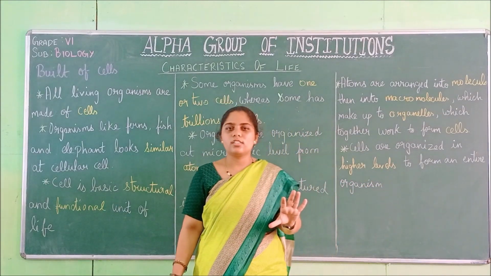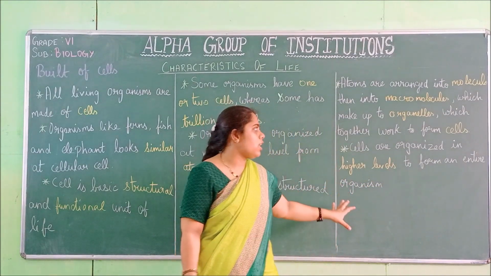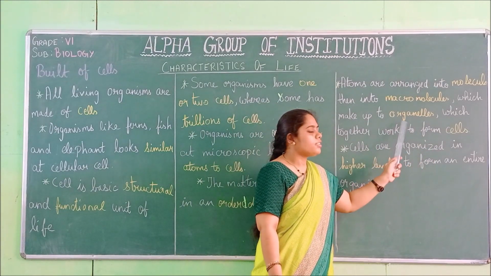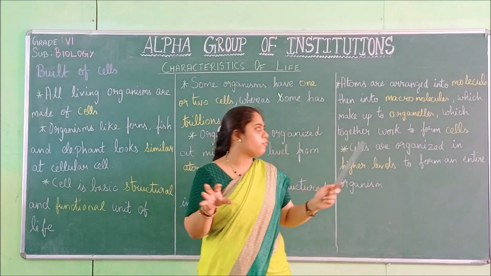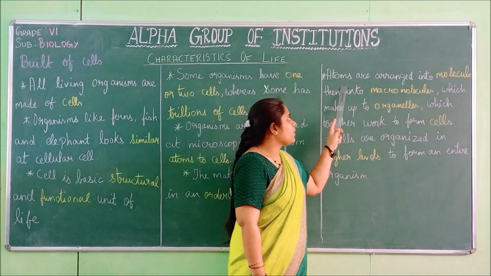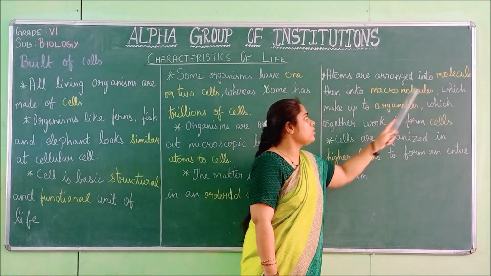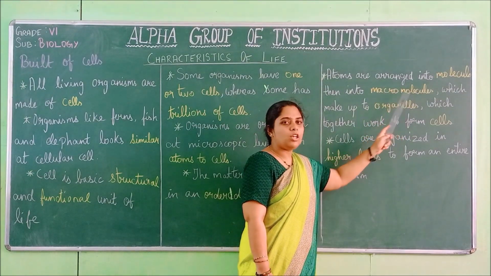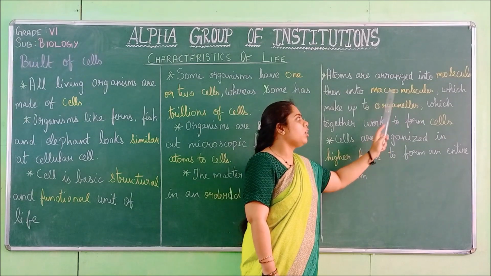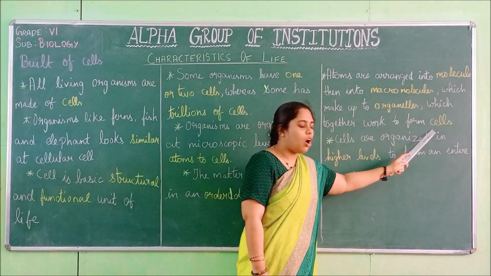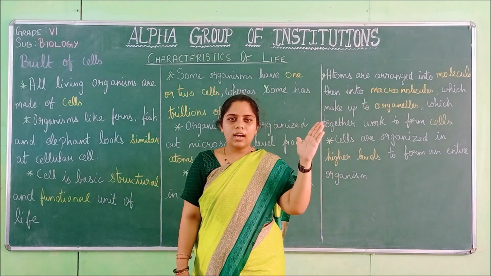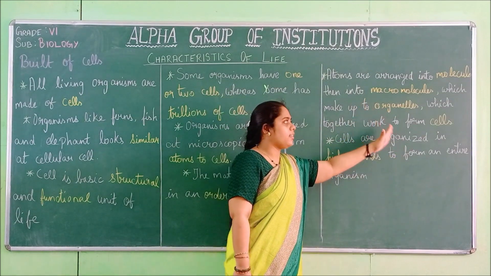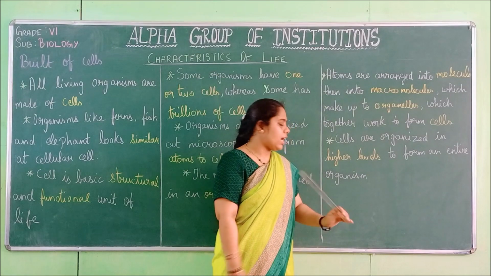For us it is known as organs, whereas for cells it is known as organelles, which together work to form cells. So atoms together form molecules, and then molecules together form macromolecules, and macromolecules together form organelles, and organelles finally together form cells. So these are arranged in an orderly manner. You should know these names before the cells. I will tell you what happens after the cells.